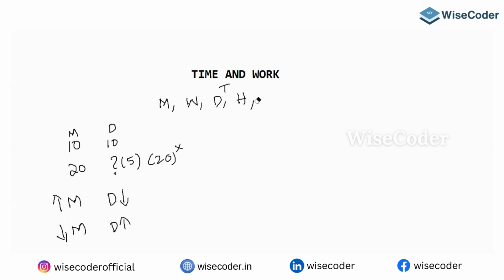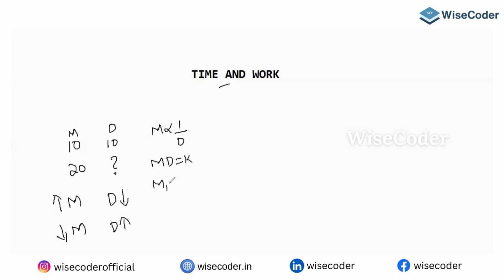So the point here is this: which proportion is there, direct or inverse? This is inverse proportion. So men is inversely proportional to days. From this I can write M×D equals a constant.